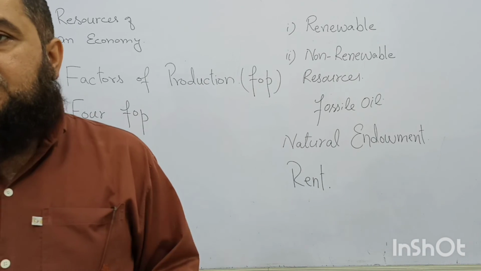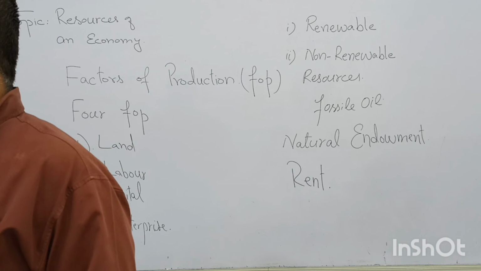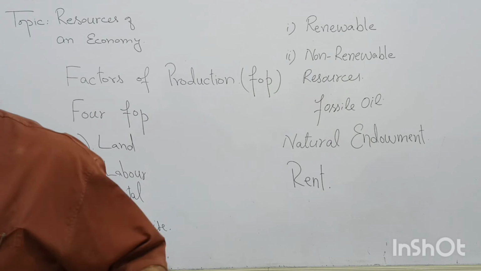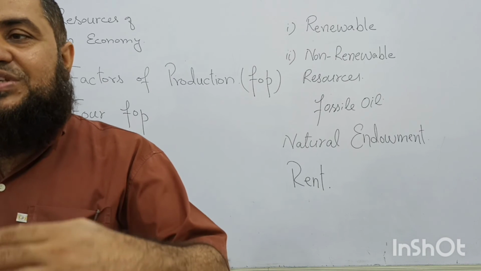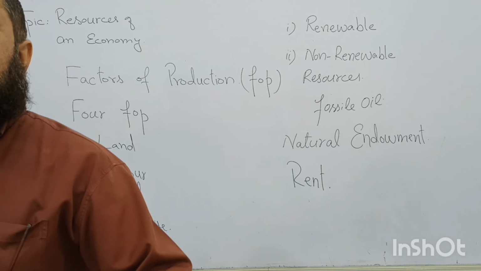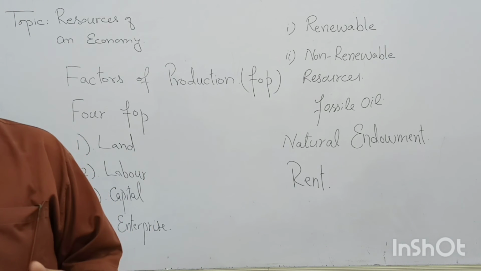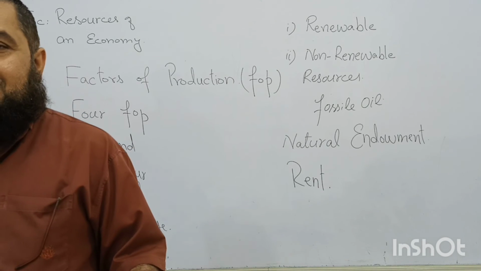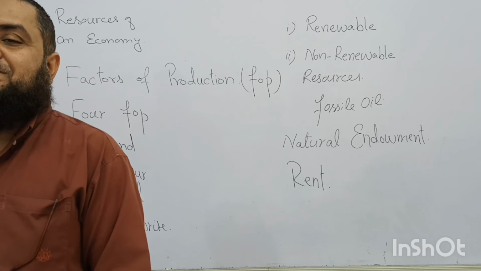So any other person, any other office, any other bank, any other enterprise will be coming to get this land. So where alternate uses are high, that area will earn more rent. And if we move to a village, into the rural area, where alternate uses are very, very rare, that area will have less rent.